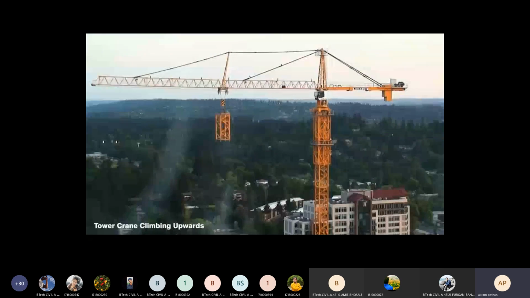Before climbing can begin, a tower crane must first be erected to an initial height using a suitable mobile crane. The process begins by constructing a stable foundation, which usually consists of a large concrete slab reinforced with steel rebar, and this takes place about a month before the crane goes vertical, so that the concrete has enough time to cure. Once the concrete has reached its full strength, the first steel truss section of the mast is lifted into place, and it is secured with anchor bolts that are embedded in the foundation.